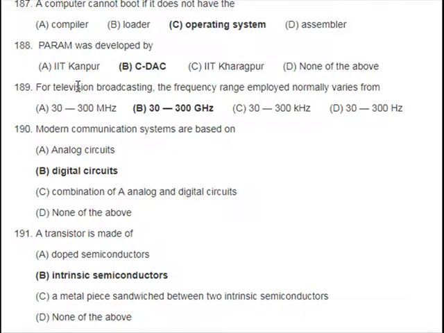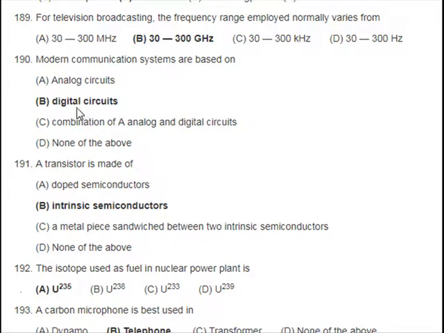For television broadcasting, the frequency range employed normally varies from: A. 30-300 MHz, B. 30-300 GHz, C. 30-300 kHz, D. 30-300 Hz. 190. Modern communication systems are based on: A. Analog circuits, B. Digital circuits, C. Combination of analog and digital circuits, D. None of the above.